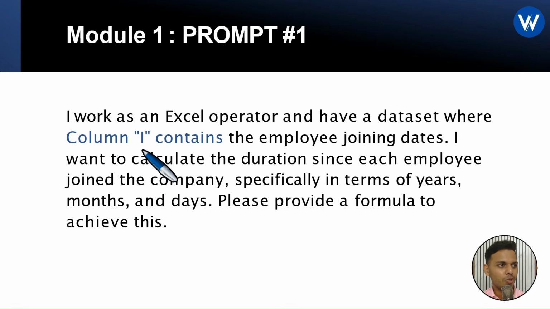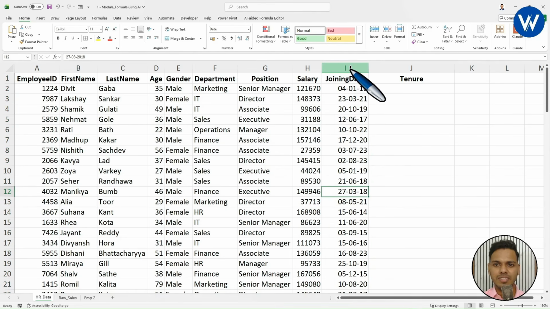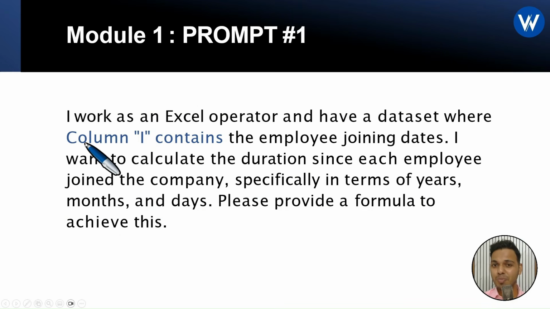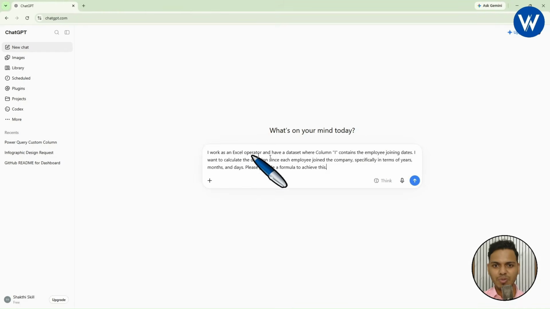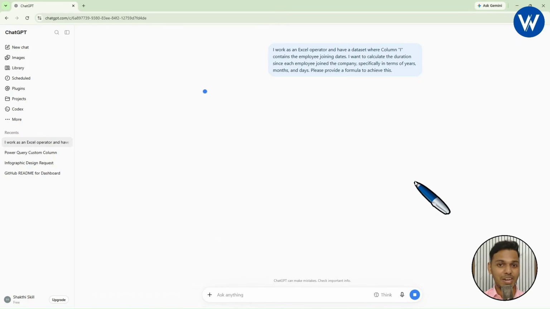Now let's see whether the I column is correct or not. Yes, the joining date column is available in the I column. It is correct. Now listen carefully. We will simply copy this prompt and go to ChatGPT, paste the prompt, and see the power of ChatGPT, how it can give the formula without any manual work. Are you guys ready? Then let's get started. I will open ChatGPT, copy the prompt, wait a few seconds, and paste it over here. Now I will simply click on send prompt and wait for a few seconds.